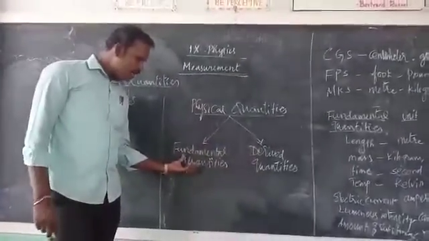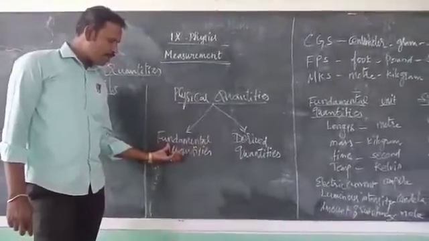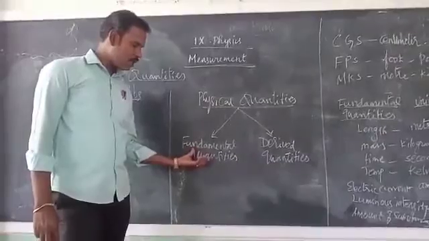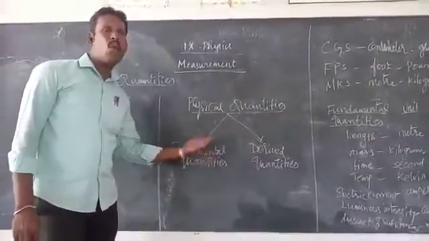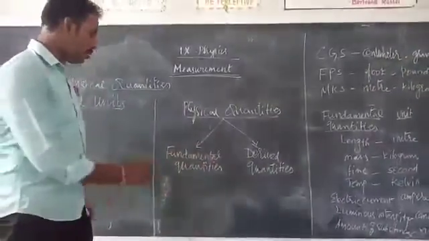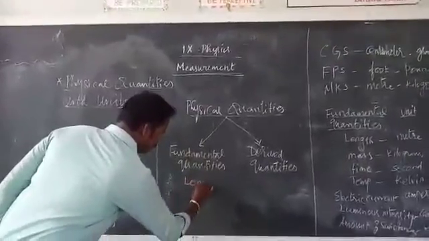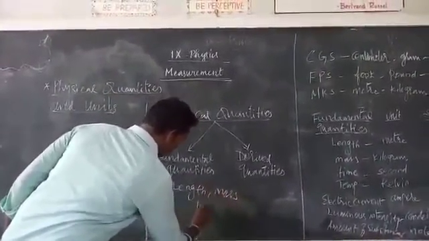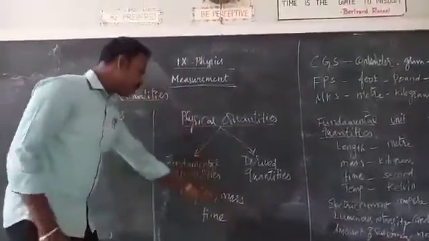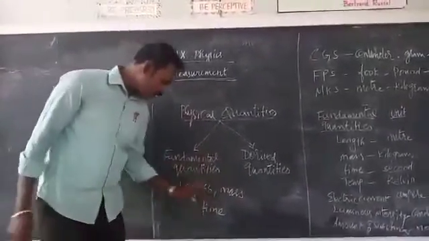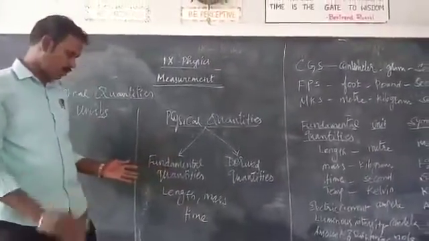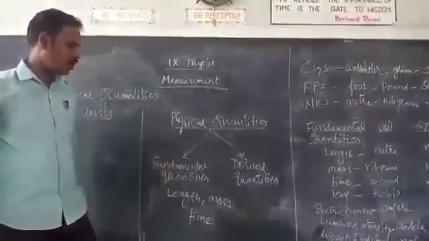A fundamental quantity is a quantity which cannot be expressed in terms of any other quantities. Say for example, length, mass, time, these are the fundamental quantities. You cannot obtain these quantities by using a combination of any other quantities. So that is called the fundamental quantities.